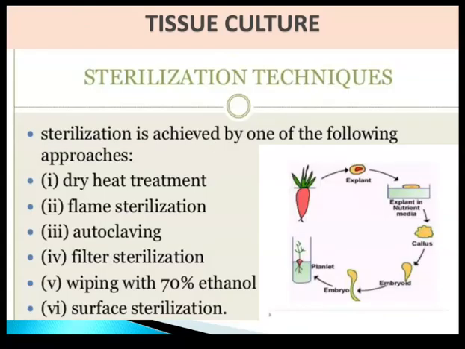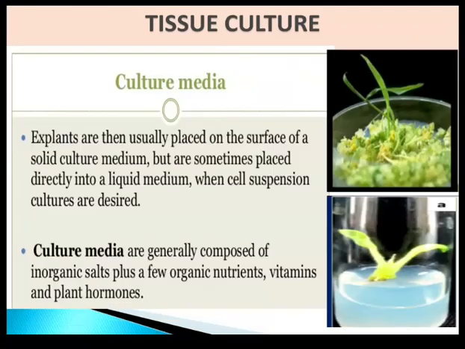The sterilization techniques: sterilization is achieved by various ways. First one, dry heat treatment, flame sterilization, autoclaving, filter sterilization, wiping with 70% ethanol, and surface sterilization. It can be achieved by various ways.